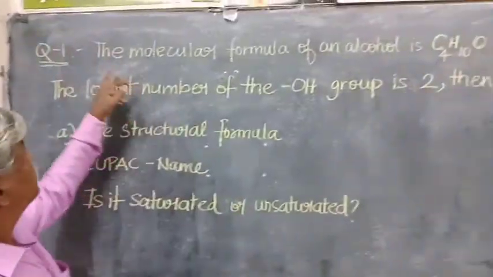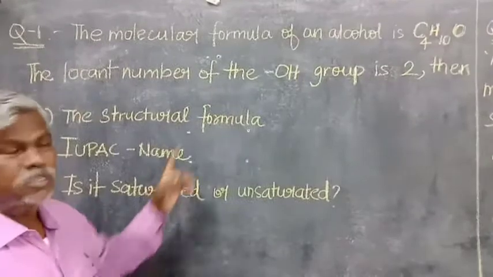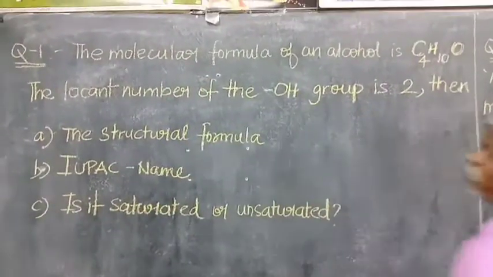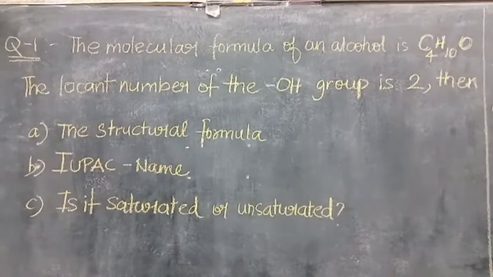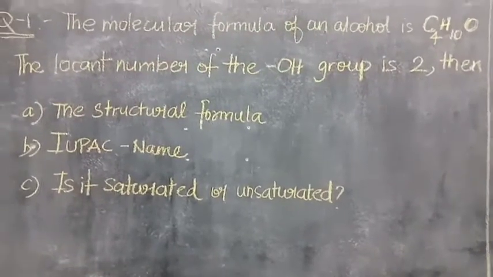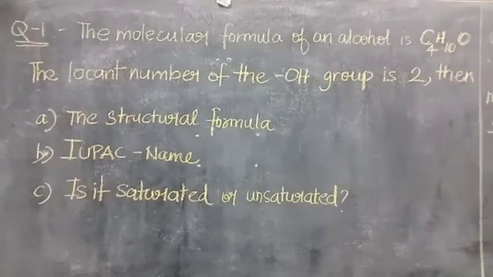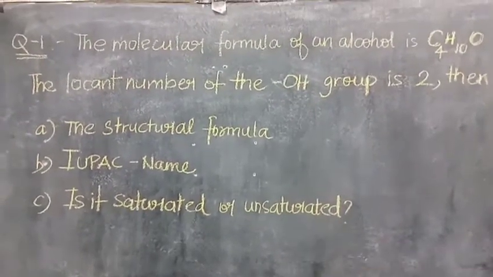First, let us discuss this problem. The molecular formula of an alcohol is C4H10O, and of course the locant number of the OH group is 2. Then what is the structural formula of that compound? What is its IUPAC name? Whether it is saturated or unsaturated.